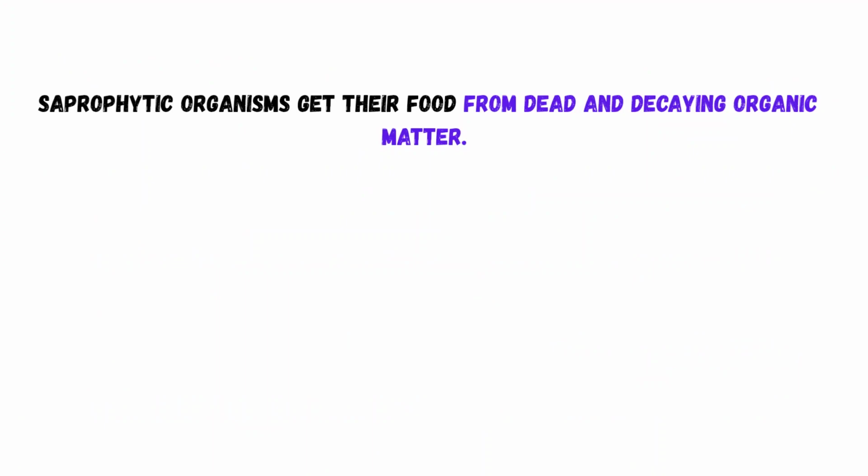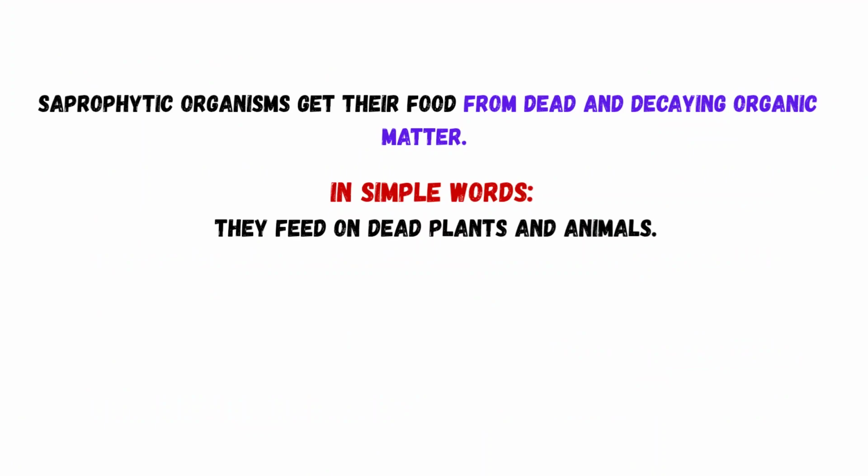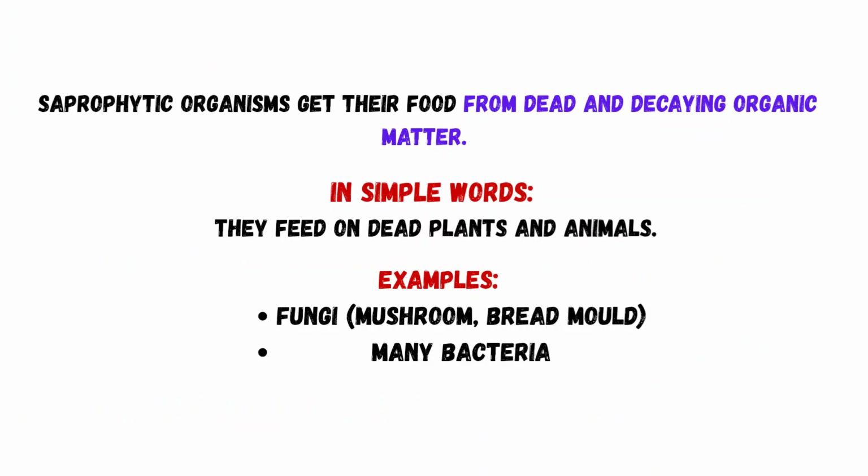Now let us understand saprophytic organisms. Saprophytic organisms get their food from dead and decaying organic matter. In simple words, they feed on dead plants and animals. Example: fungi and many bacteria.